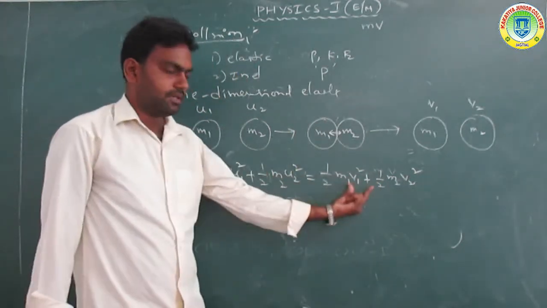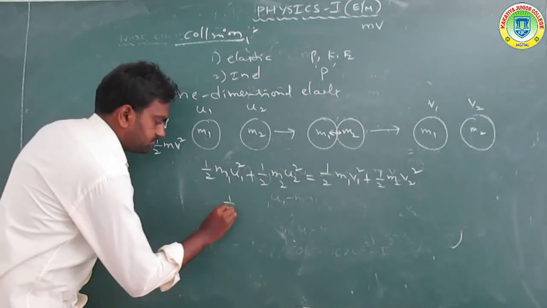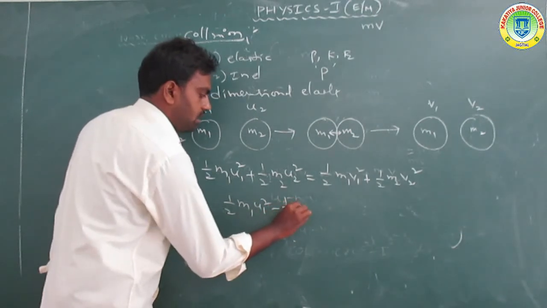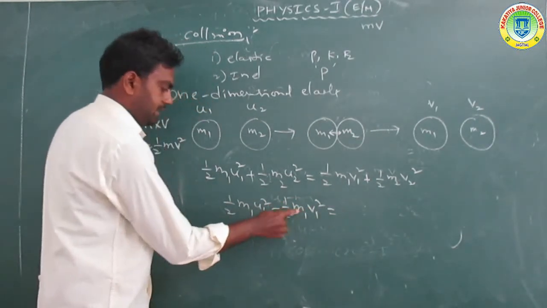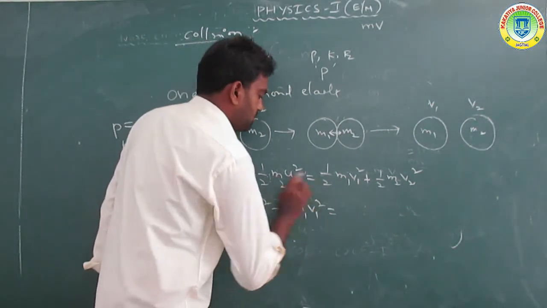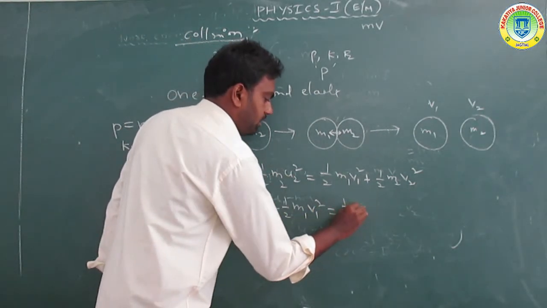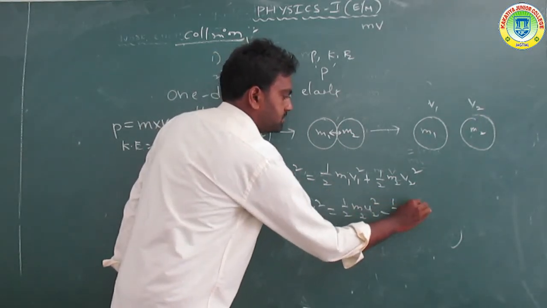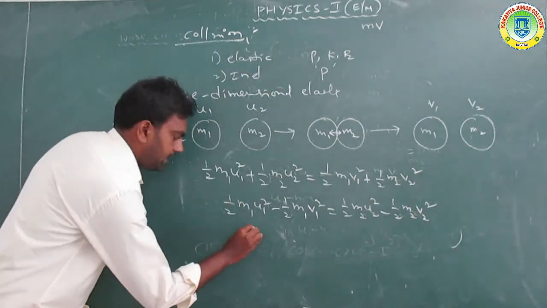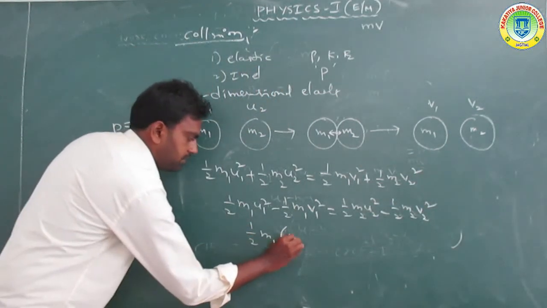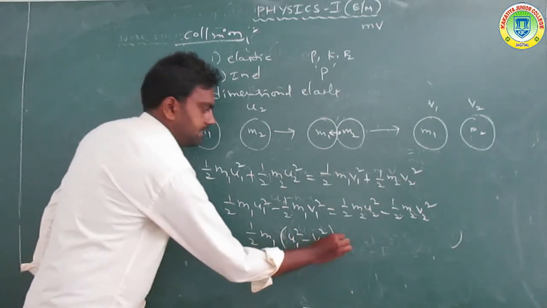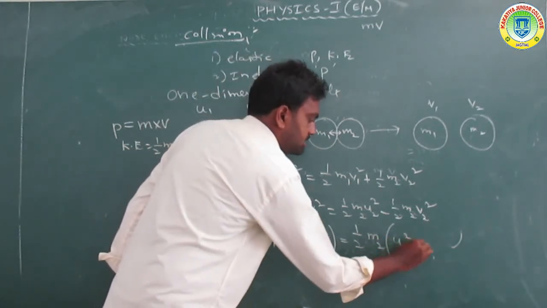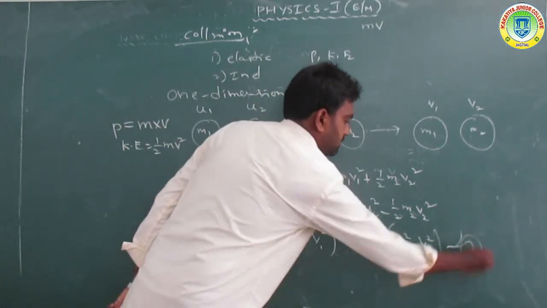Taking the m1 terms to one side: half m1 u1 squared minus half m1 v1 squared, and similarly for m2. Taking m1 common, m1 (u1 squared minus v1 squared) equals m2 (u2 squared minus v2 squared). This is called equation 2.